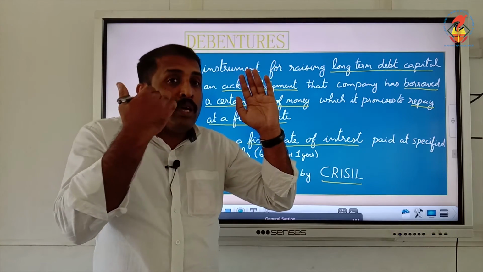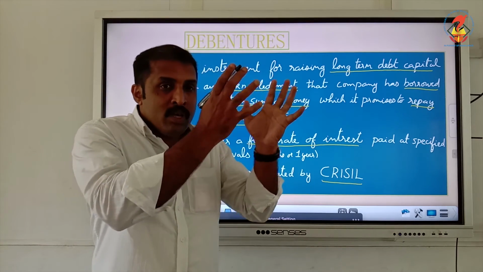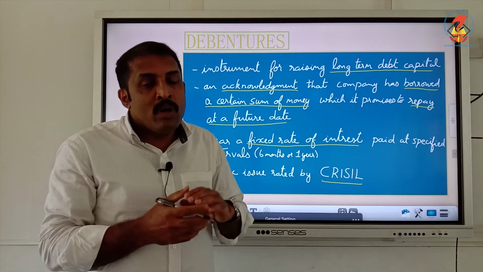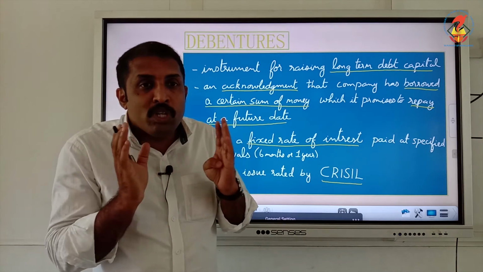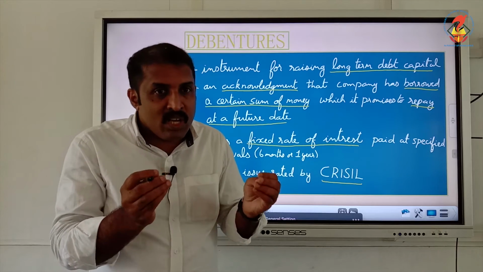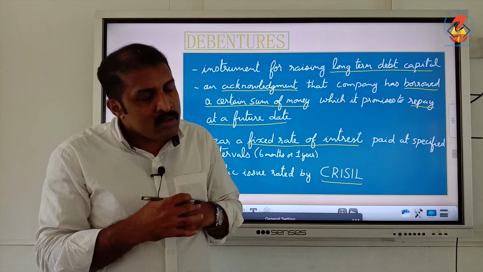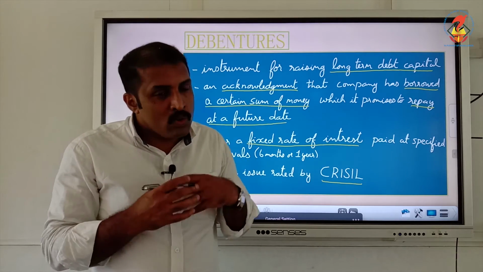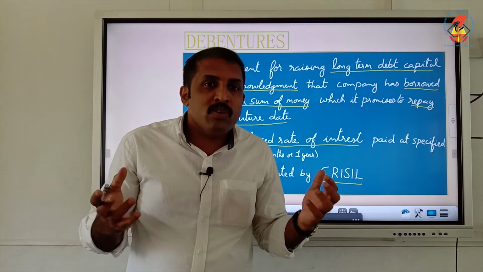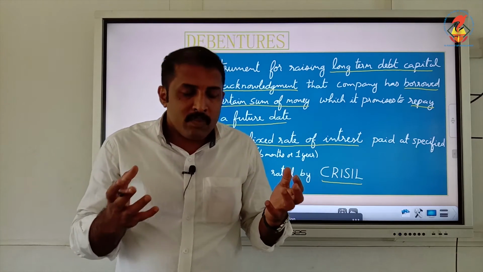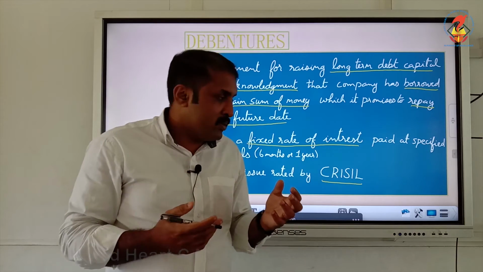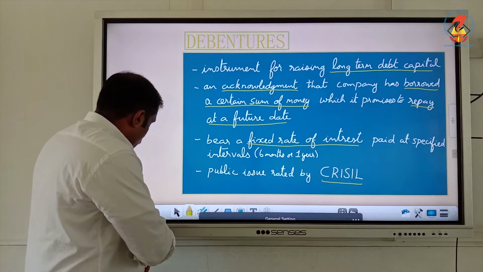At the time of payment it will be paid back in full. So that difference between the face value and purchase price is the benefit for the debenture holders. So zero interest debentures are also very common nowadays. That is one more thing which you have to keep in mind.